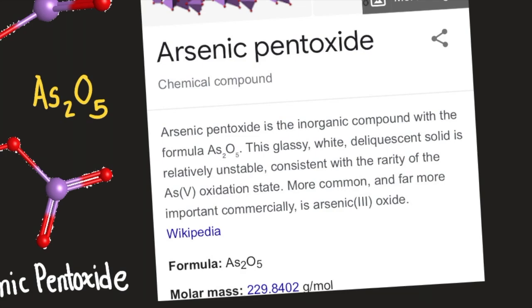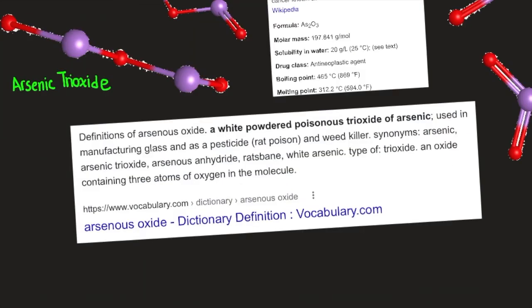Its formula is As2O5. Its molar mass is 229.8402 grams per mole. Definitions of arsenic oxide: a white powdered poisonous trioxide of arsenic used in the manufacturing of glass and as a pesticide, rat poison, and weed killer. Synonyms: arsenic, arsenic trioxide, arsenic anhydride, ratsbane, white arsenic. Type of trioxide: an oxide containing 3 atoms of oxygen in the molecule, arsenic oxide.